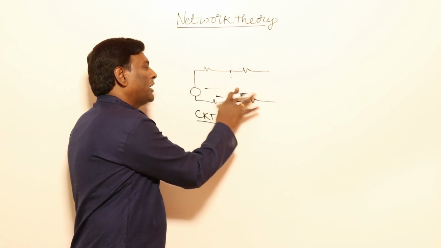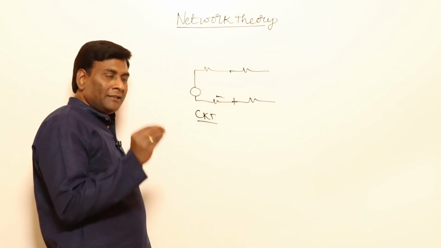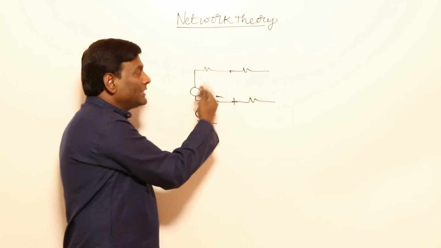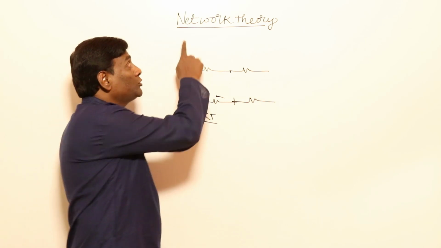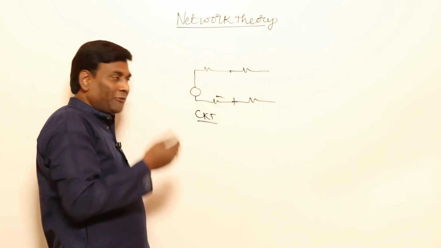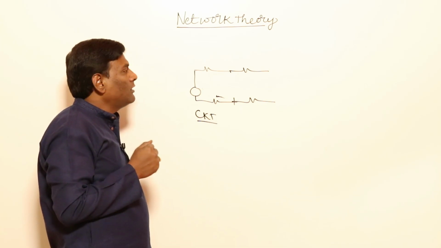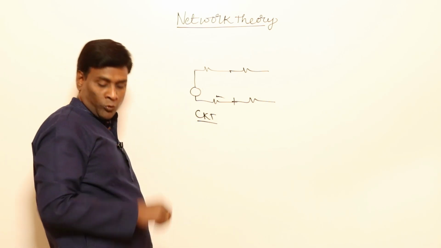If I don't have any closure path, this can be called network theory. For EC guys, even without a closure path, they can send signals in communications and all. So they should use network theory only. But in our electrical, because our operating frequencies are less, we cannot transmit without having any closure path.